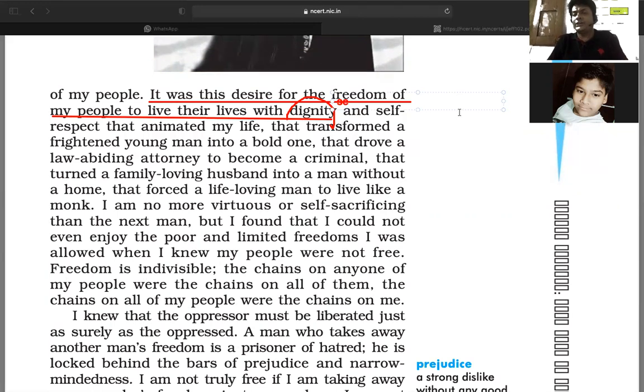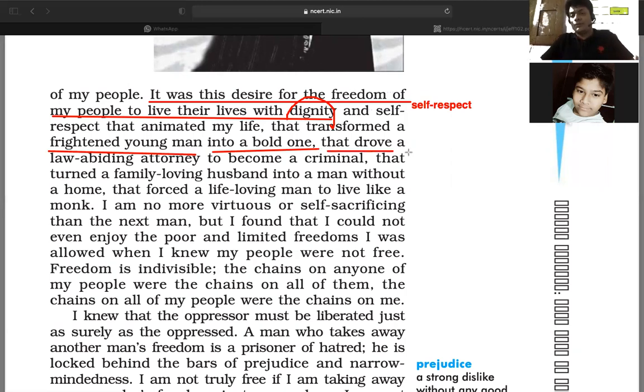So he stated here a very simple thought: self-respect, and that animated my life, that actually changed my life, and that changed a frightened young man. So the author pointed out that his quality changed from being a frightened young man into a bold one, right? Earlier he was afraid of raising his voice. Now he was nothing but courageous and bold, right?